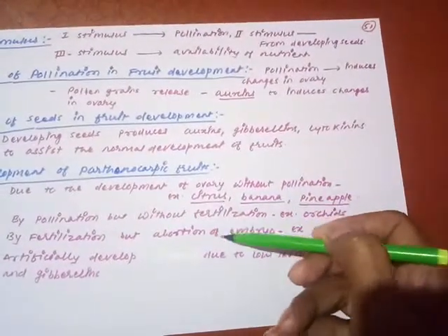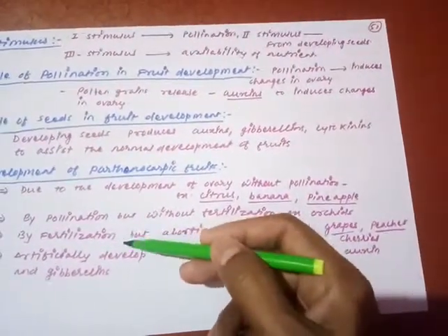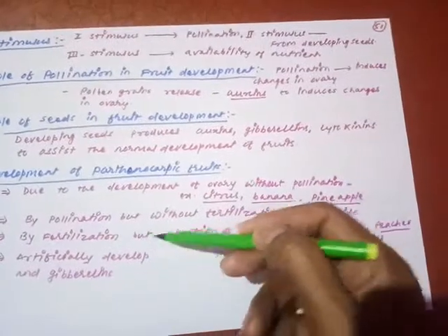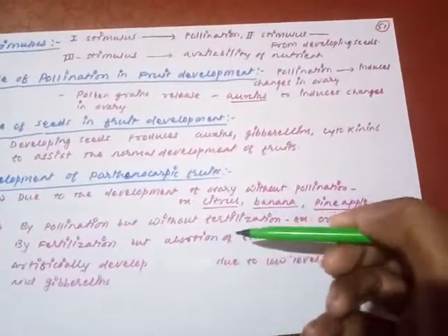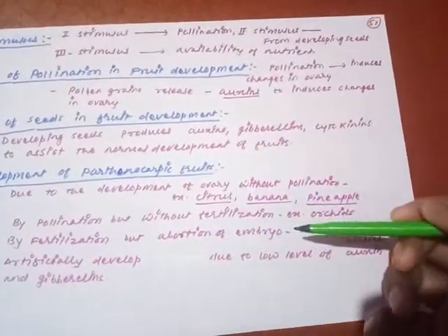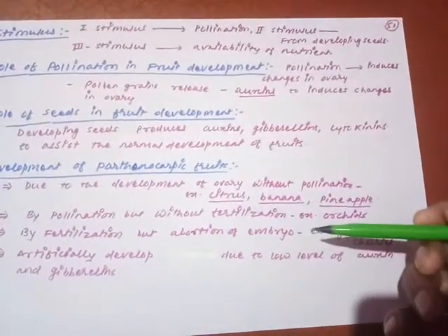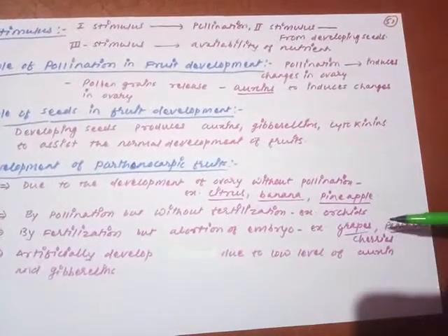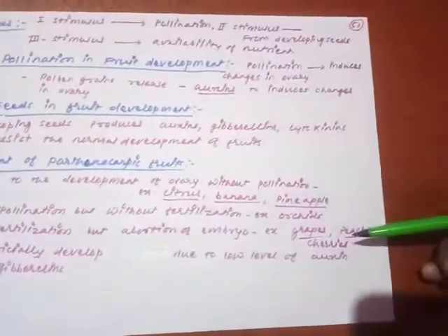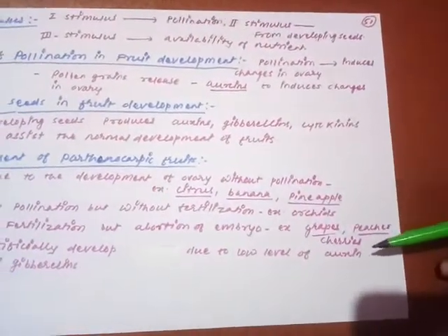Due to the abortion of the embryo, the fruit develops seedless. Examples of such fruits are grapes, peaches and cherries.